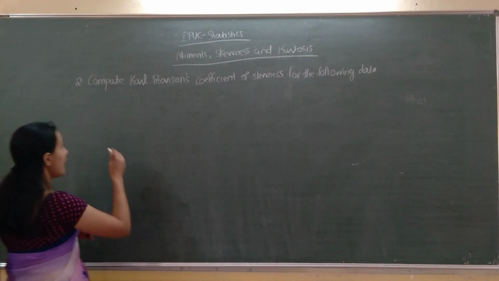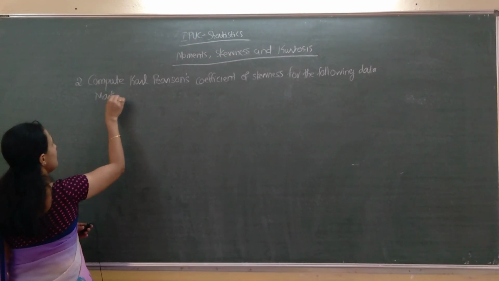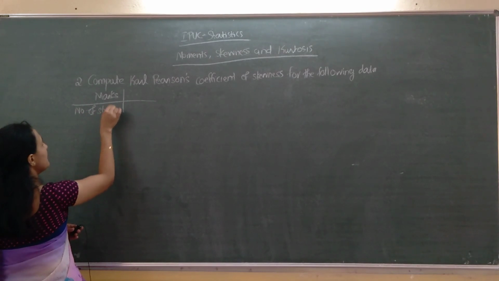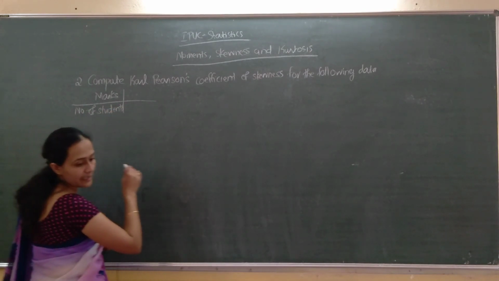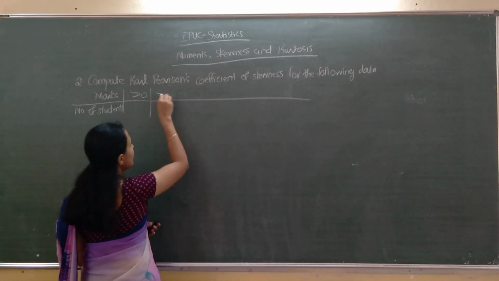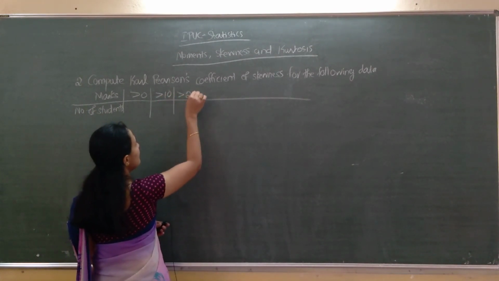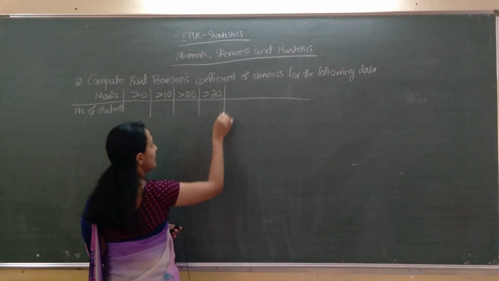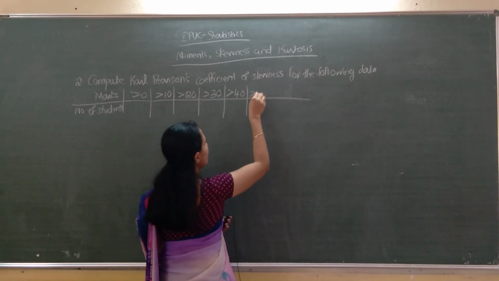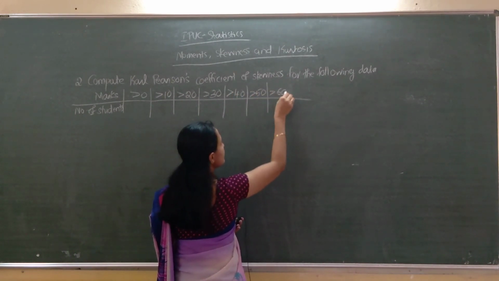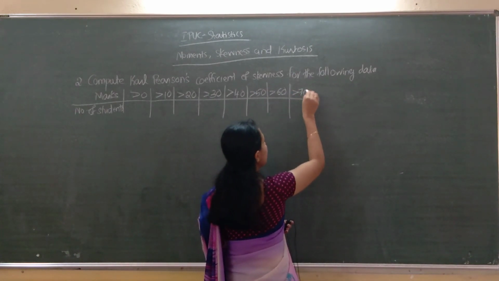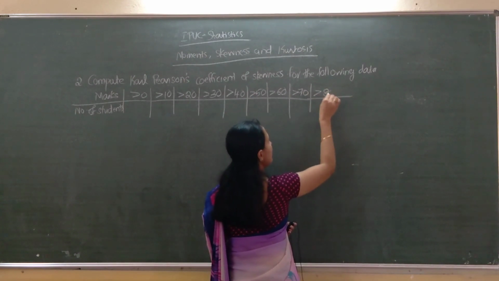So here it is, marks and number of students. Marks: greater than 0, greater than 10, greater than 20, greater than 30, greater than 40, greater than 50, greater than 60, greater than 70, greater than 80.